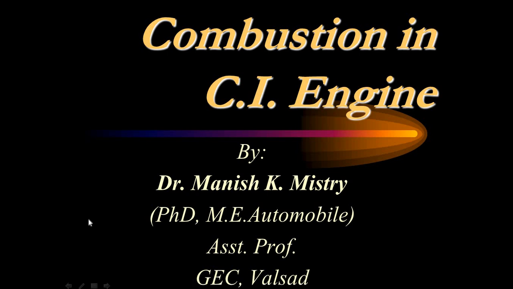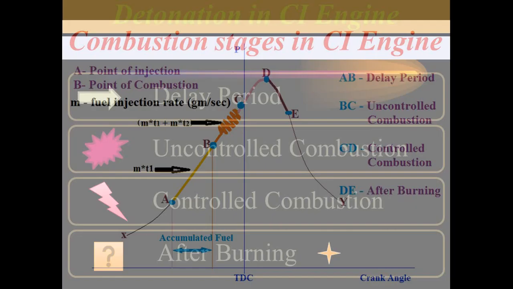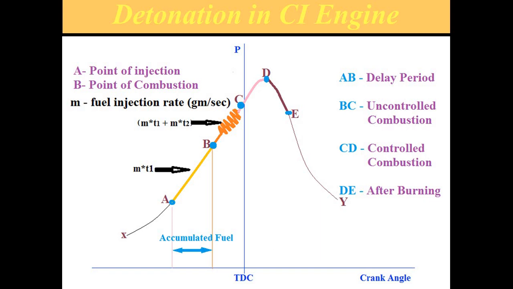Welcome all of you to the chapter Combustion in CI engine. Today we are going to see the detonation in CI engine. As you know, there are 4 stages related to the combustion in CI engine. First, A to B is called the delay period. B to C is called the uncontrolled combustion. C to D is controlled combustion. And D to E is the after burning process. We already discussed this one. Now, what is detonation in the case of a CI engine?